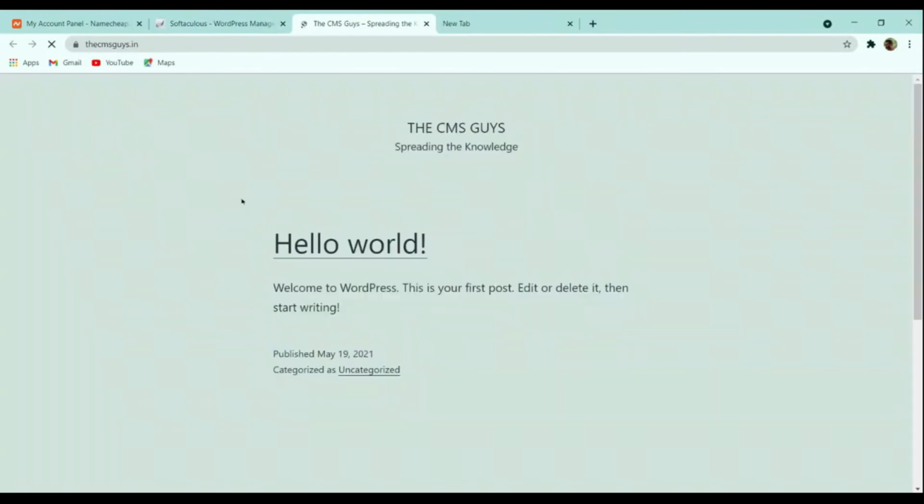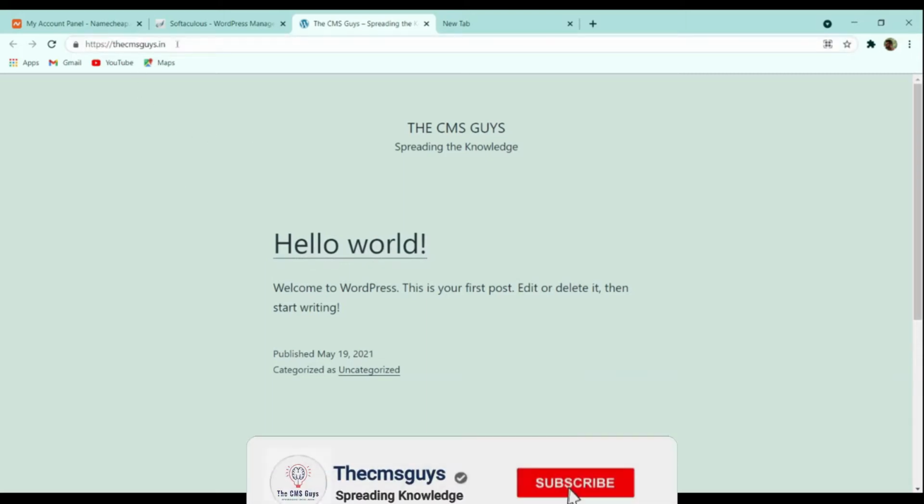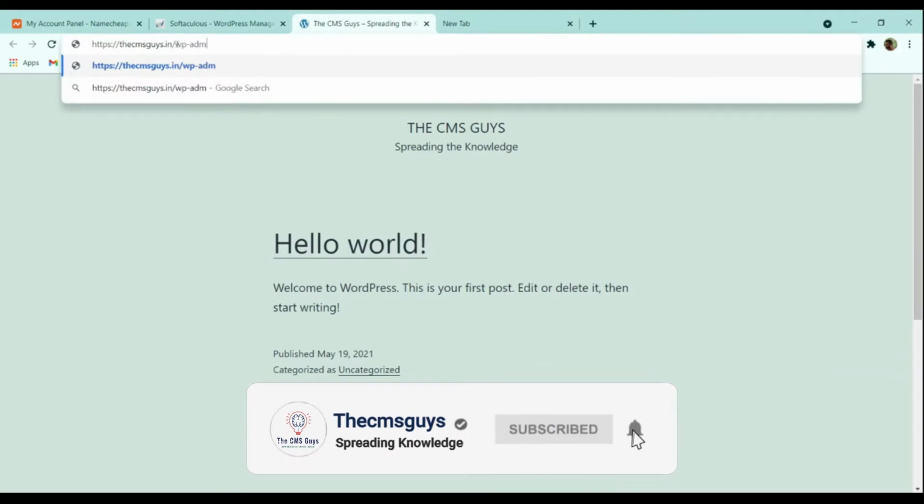Here you can see that this is cmsguys.in, where we have installed WordPress, and this is how it is going to look, because the default theme is activated now. If you want to go to the dashboard, you just have to put a slash after your website name and then wp-admin.